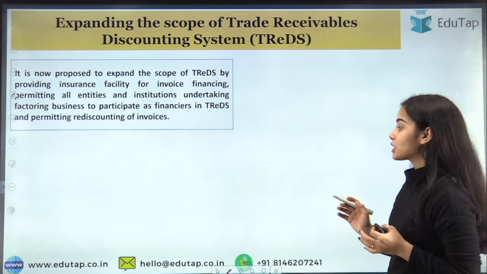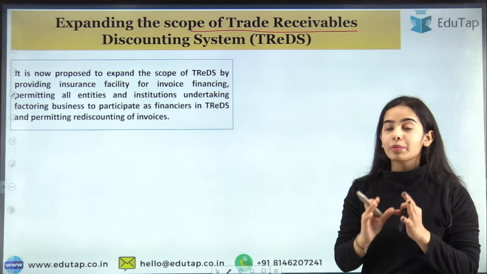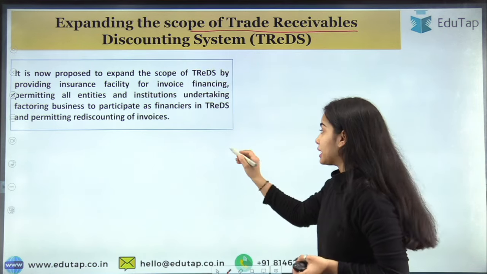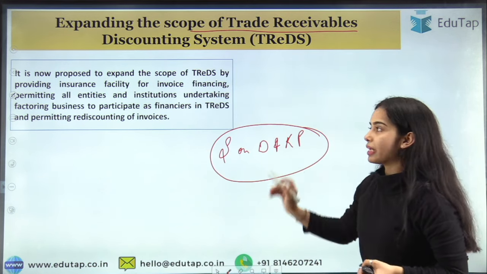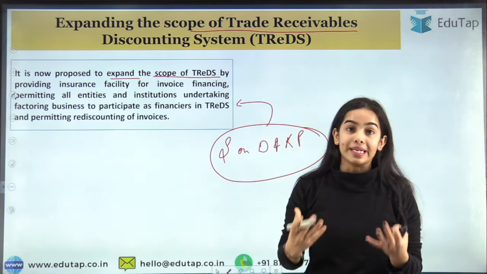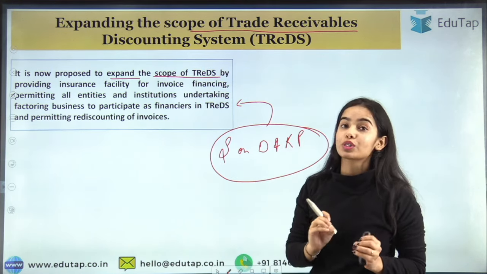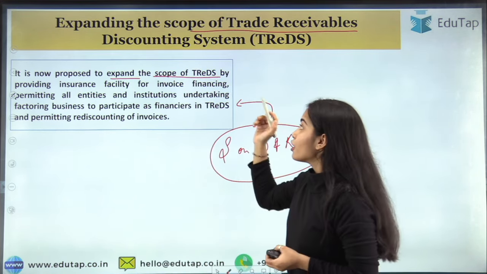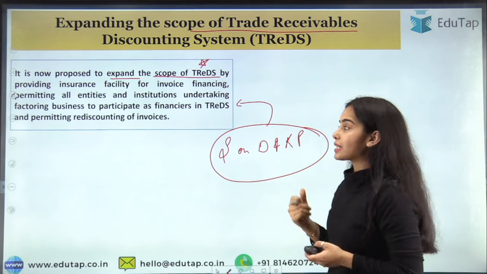So now coming to today's topic, that is the expanding of the scope of the trade receivables discounting system. The RBI has recently released, on 8th February 2023, the statement on developmental and regulatory policies, and in that statement, the RBI has proposed to expand the scope of the TReDS, that is the Trade Receivables Discounting System. Do remember the full form, okay? Do not get confused in this. So the scope of the TReDS has to be expanded. This has been proposed by the RBI. First of all, let's understand what this TReDS is, before moving forward to the expansion that is going to happen.